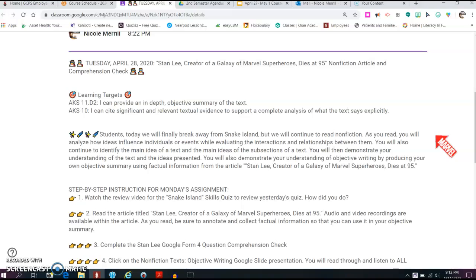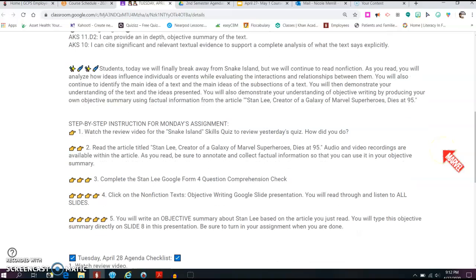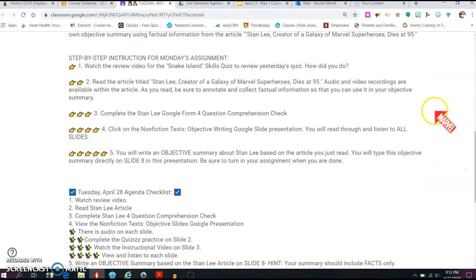So if you remember last week's Nearpod lesson, we took Brazil's Snake Island, one of the subsections titled Just the Facts, and you were to create an objective summary of just that section. So you are going to do the same with the entire article. Here are your step-by-step instructions for today.